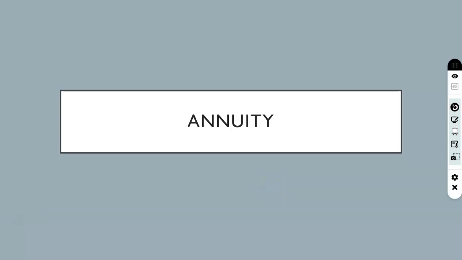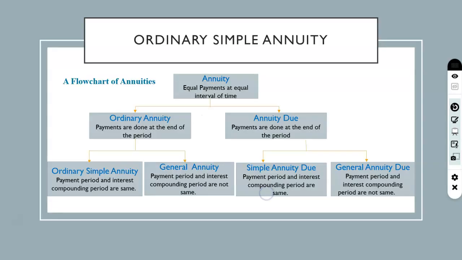In this video, we will discuss the annuity. Annuity is equal payments at equal intervals of time. That is, if you have taken a loan and you need to pay equal payments at equal intervals of time to repay that loan, then that is an annuity. Or if you are paying equal payments at equal intervals of time to get a certain amount in future, then that is an annuity.